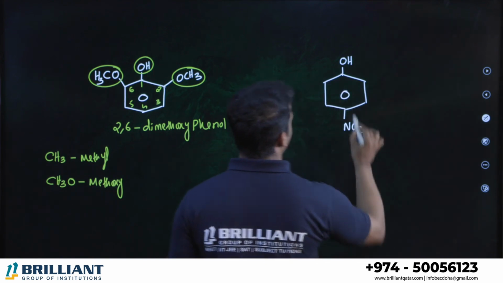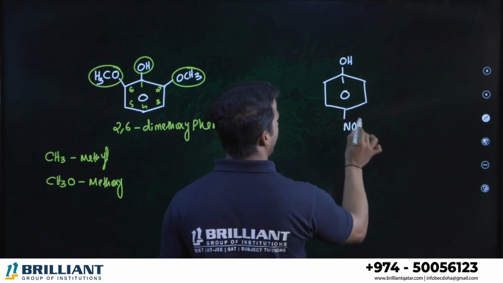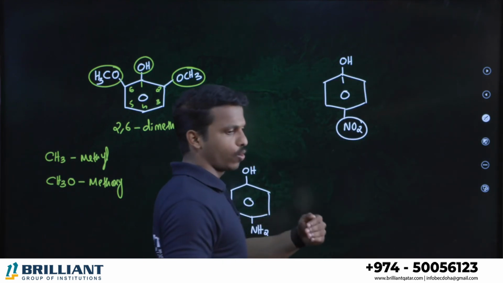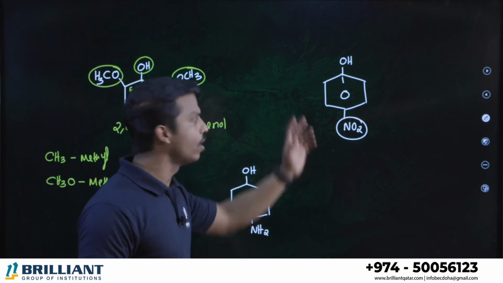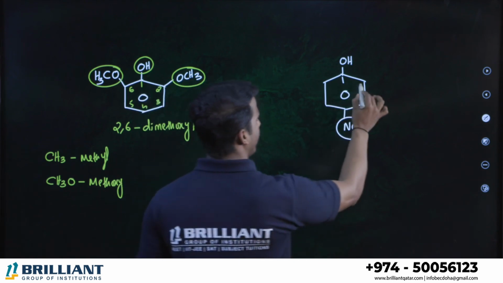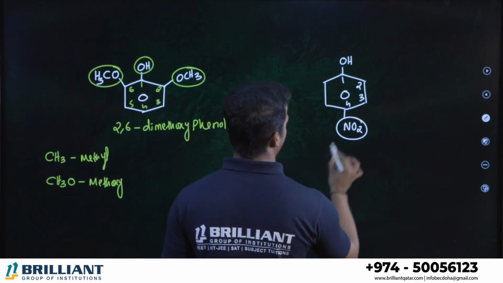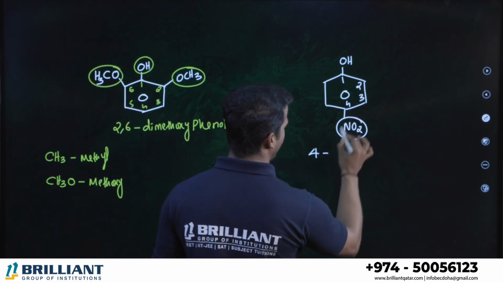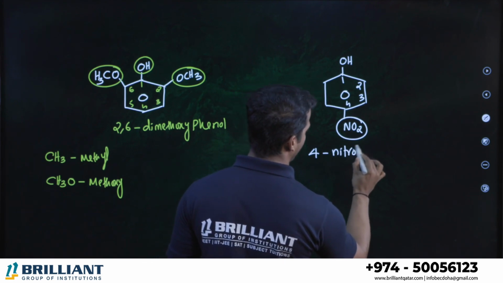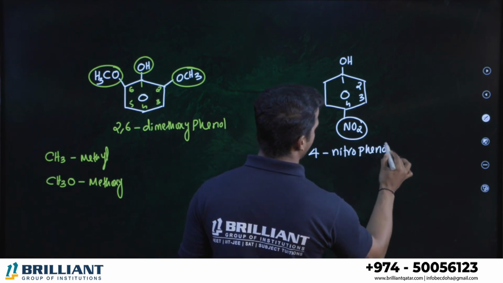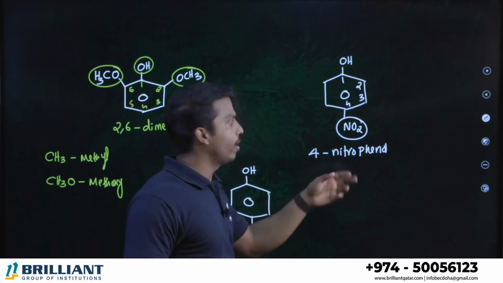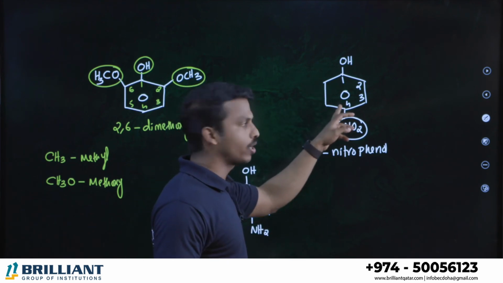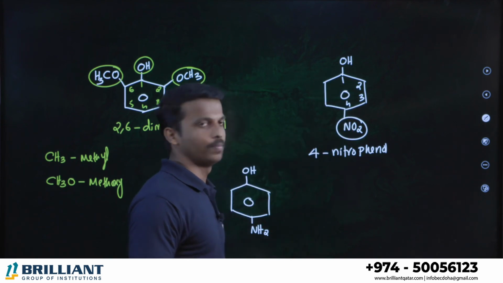What about this question? Phenol is the major group. Number 1. Nitro, I told you nitro, halogen, alkyl group, all are lowest priority groups compared to alcohol. So number 1, number 2, number 3, number 4. We can say 4-nitro group, right? 4-nitrophenol, or you can say the common name, what? Para. This is para position, right? Para-nitrophenol. That's also fine.